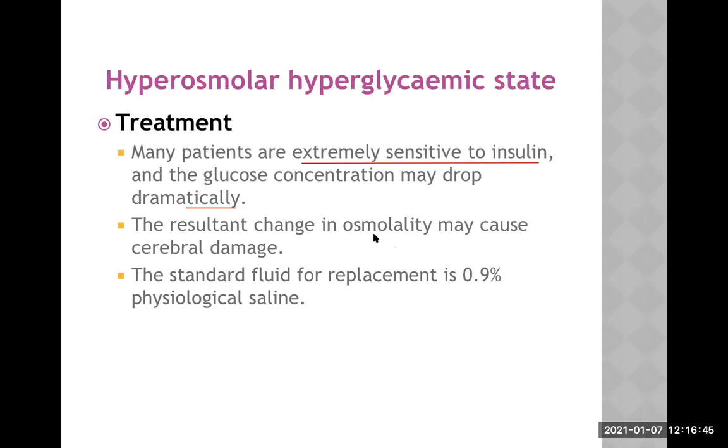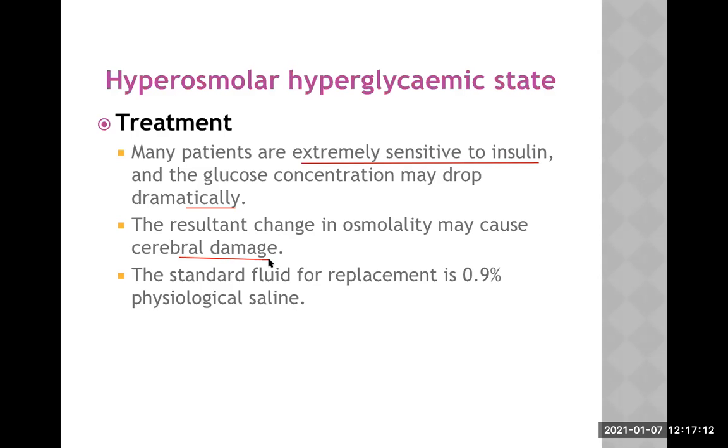The resultant change in osmolality may cause cerebral damage, so do not drop the level of glucose dramatically. You have studied this concept already. There should not be any undue change in the osmolality between the extracellular compartment and the intracellular compartment. We should give time for that to adjust.